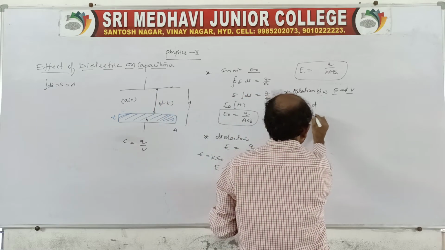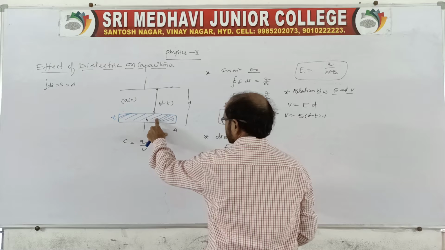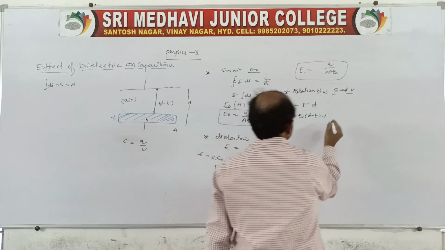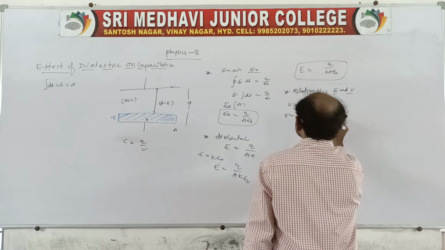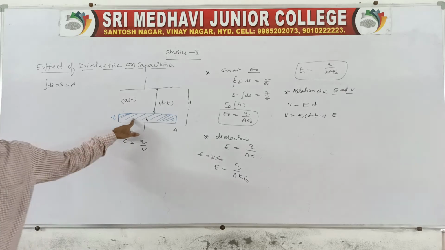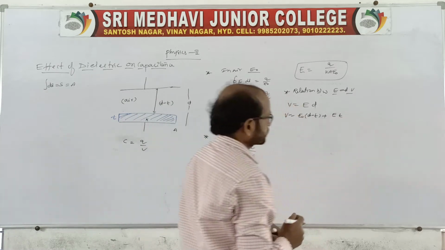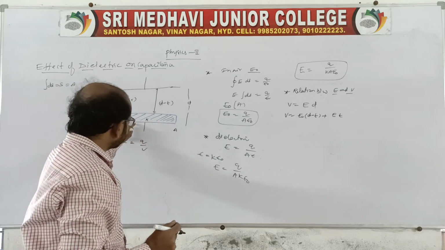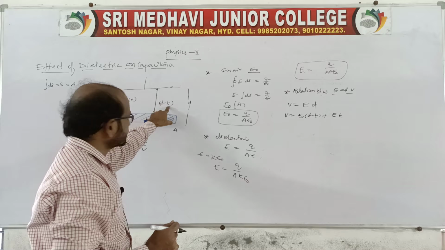Plus, where there is the dielectric, the thickness t is given, so the distance is t, because from this plate to this point is t, and from this end to this end is d minus t.